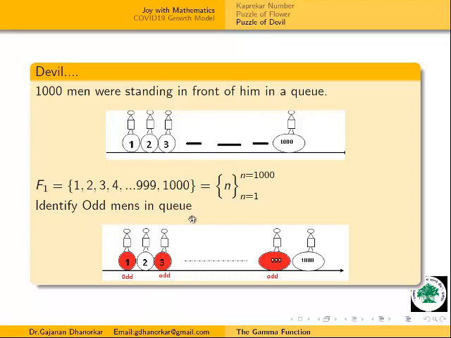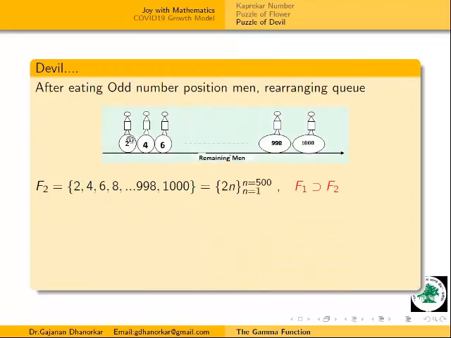Identifying the odd men, the remaining positions are 2, 4, 6 and so on. Therefore, the next set we get after the first round of eating is 2, 4, 6, 8 and so on. All these are even numbers, and in symbolic form this is the sequence 2n, n equal to 1 to 500. Moreover, if we observe the sets F1 and F2, F1 is a superset of F2, or F2 is contained in F1.